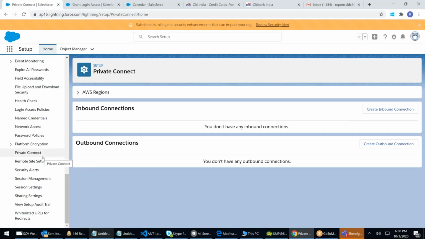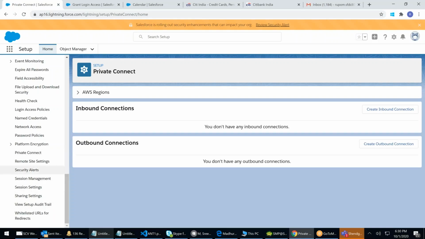Private connect. If you want to connect some website, you can go ahead and create an inbound connection. You can create an outbound connection. Outbound is nothing but you're sending data from Salesforce to a third party system. When we come to integration, inbound, outbound, then you will come here. We will see this.